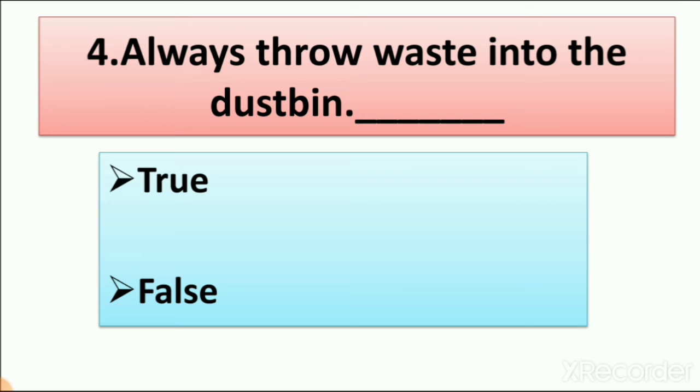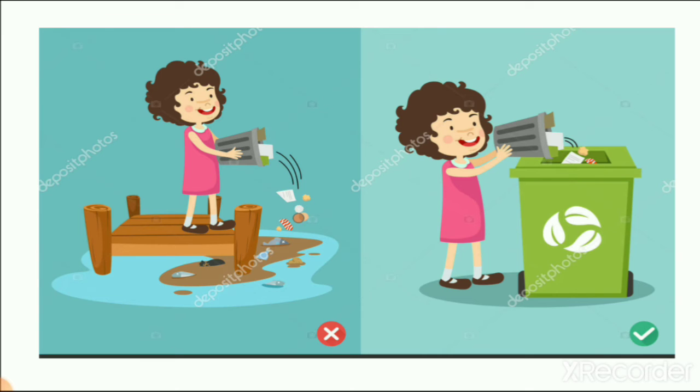So whenever you are at home, at school or at another place, you should throw waste into the dustbin. It makes your surroundings clean. So this sentence is right, that always throw waste into the dustbin. So we write the right answer. Then here you can see 2 pictures. One is right and one is wrong.